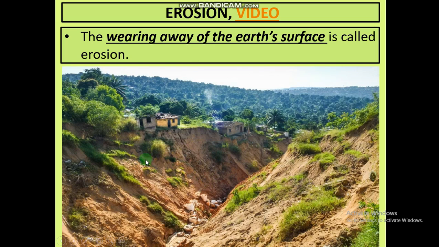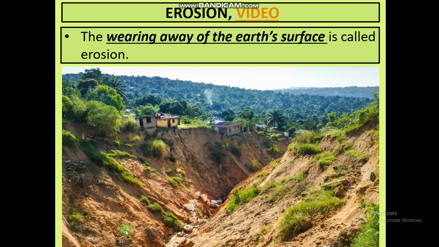As you can see in this picture, the clear and best example of erosion is soil erosion. Earlier this whole land was a plain land, okay, and it was joined from here to here, but due to the continuous rainfall, the water stream kept flowing from here, and it started taking a lot of mud with it, and slowly this small stream created this much of big erosional space over here.